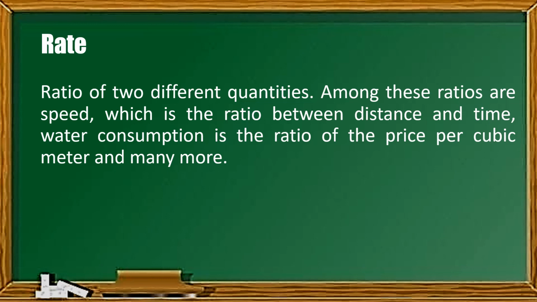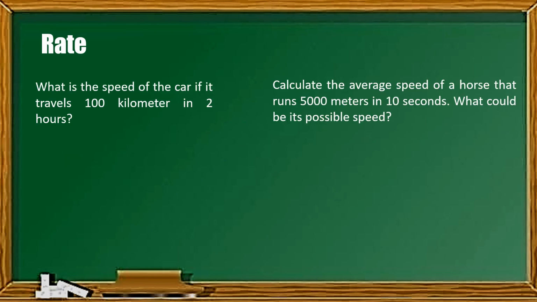So how are we going to solve this kind of problem? Let us say we are going to determine the speed of the car if it travels 100 km in 2 hours. So what we are going to do is divide 100 by 2, and the result is 50. So therefore, the speed is 50 km per hour, kasi yun yung ano natin, kilometer per hour.